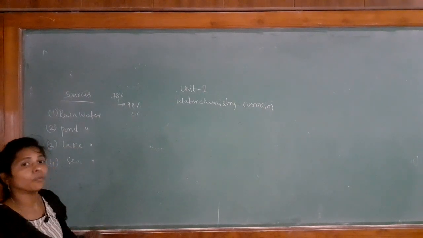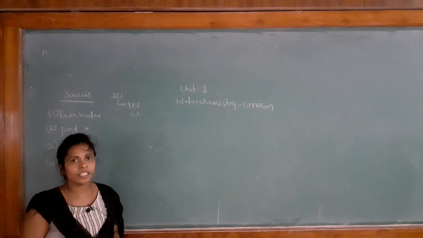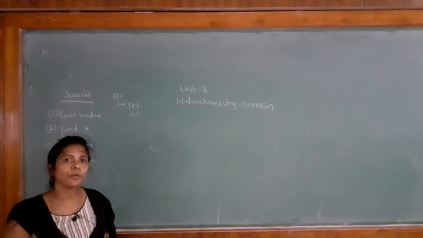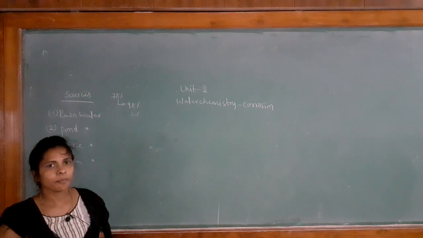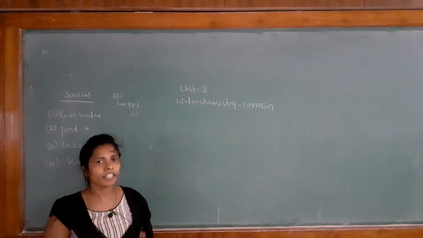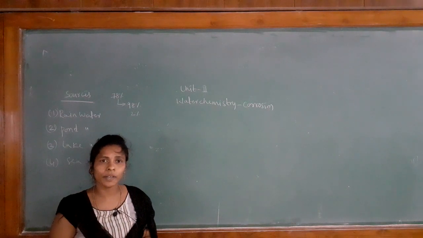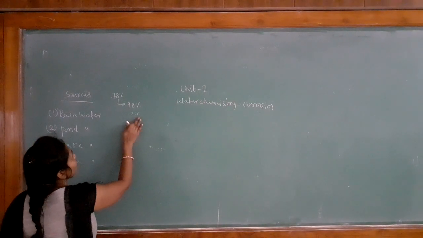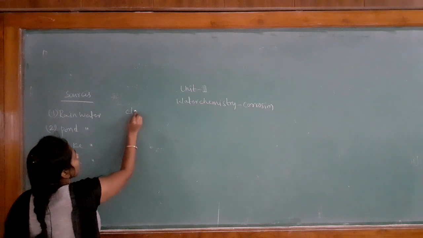So now we know what the sources of water are. Now we heard about two types of water, one is impure water and the other is pure water. But in our chemistry language, we have two types of water, one is the soft water and the other is the hard water. So now let us see the classification of water.